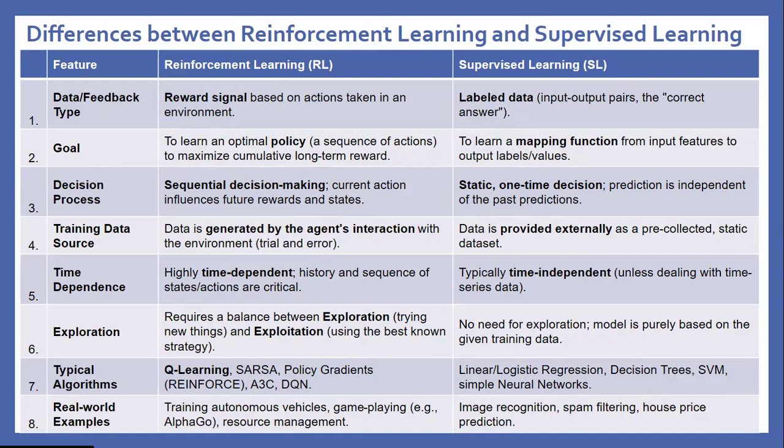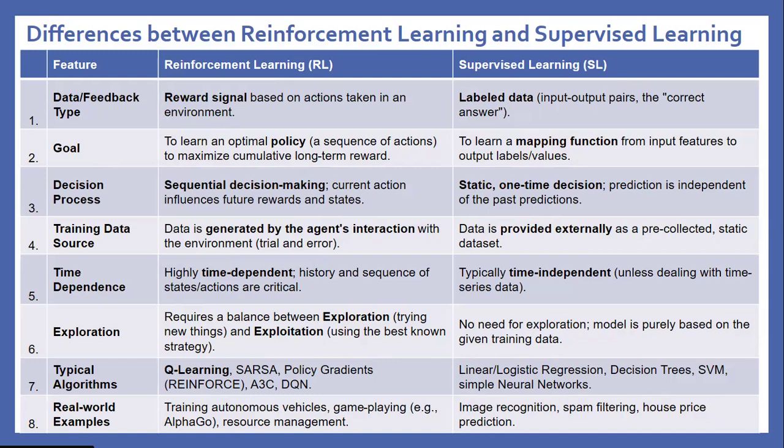In supervised learning, data is provided externally as pre-collected static data. Time dependence: reinforcement learning is highly time dependent; history and sequence of states and actions are critical. Supervised learning is typically time independent unless dealing with time series data.